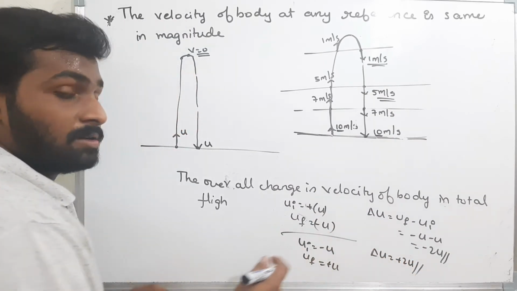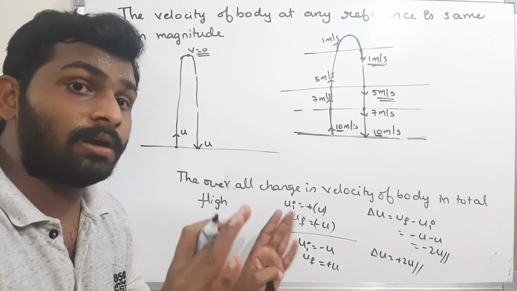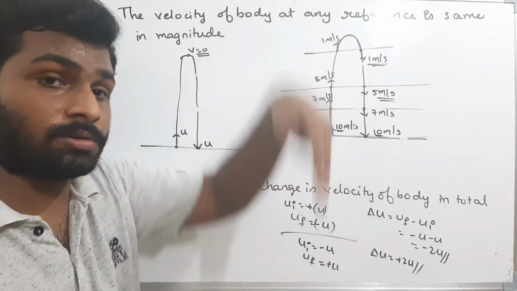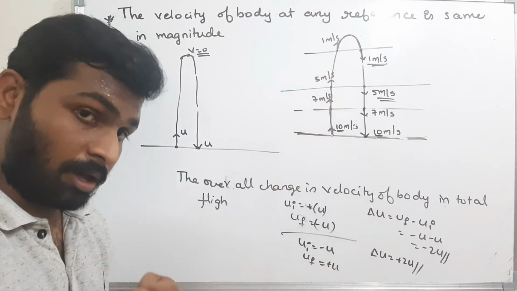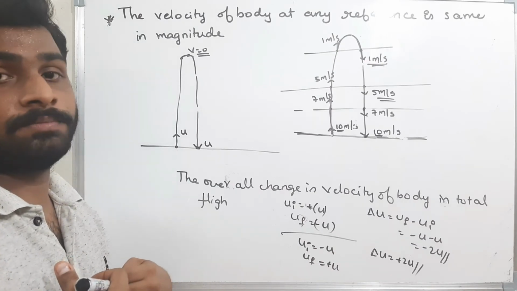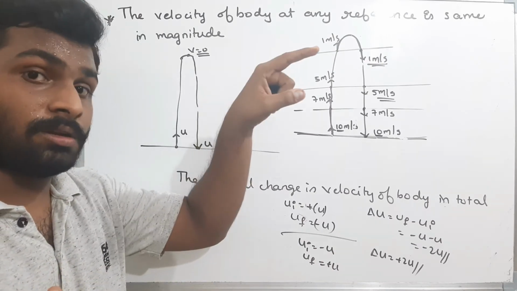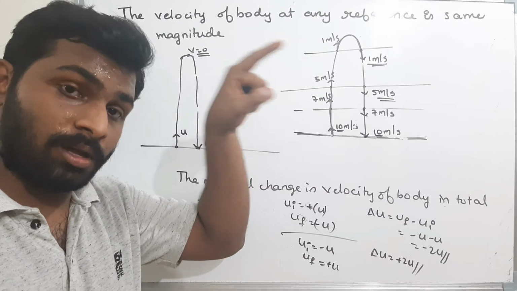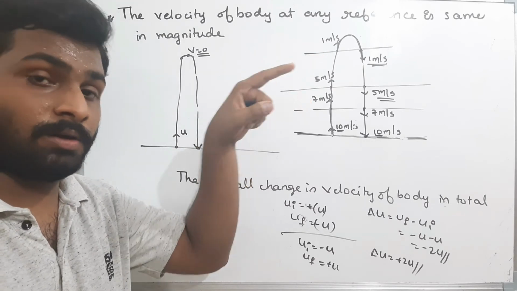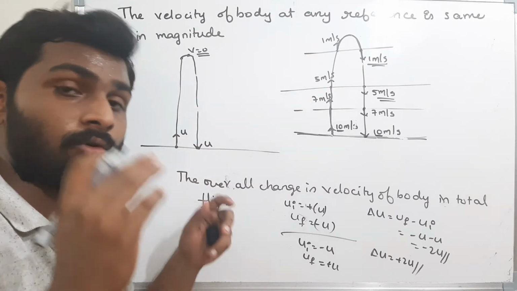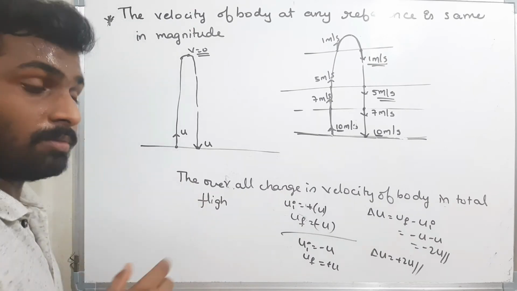These plus and minus signs, I can assume. There is no rule that upward is always positive and downward is always negative. There is no rule. When I am solving the problem, I can assume as I wish. If they mention in the question, you take according to what they mentioned in the question. But if they didn't mention it in the question, you can assume your own. There is no rule at all. Please remember that.